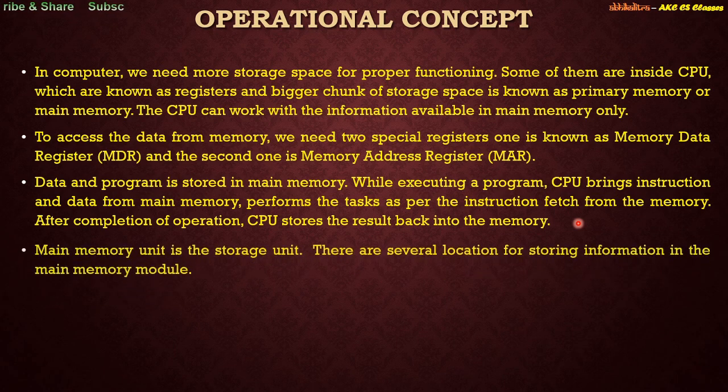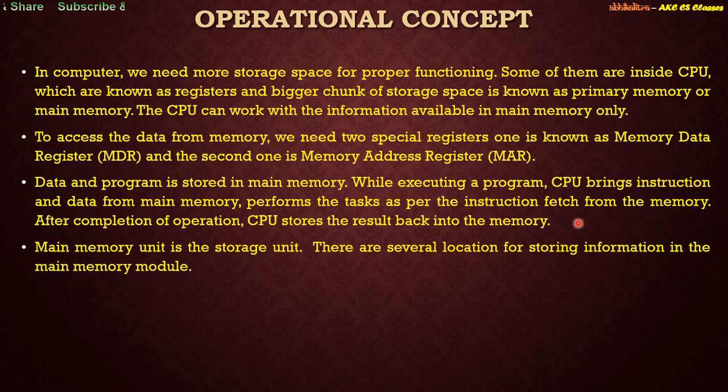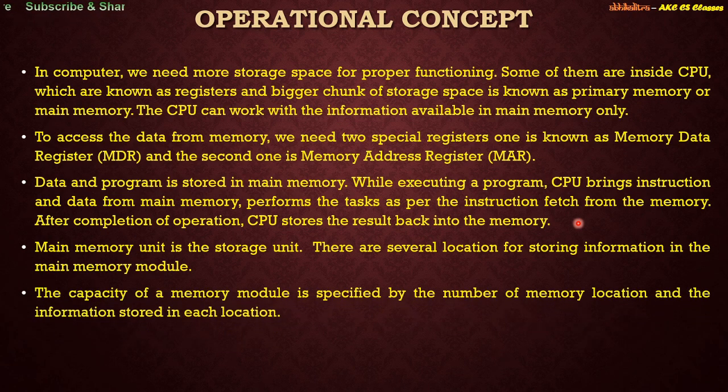So the main memory is the main storage unit. There are several locations for storing information in the main memory module. So how will you actually specify the memory module, or how will you actually write a memory module? You are going to draw a memory, but how are you going to specify it? To specify a memory module, or its capacity, we will be using the number of memory locations and the information stored in each location.